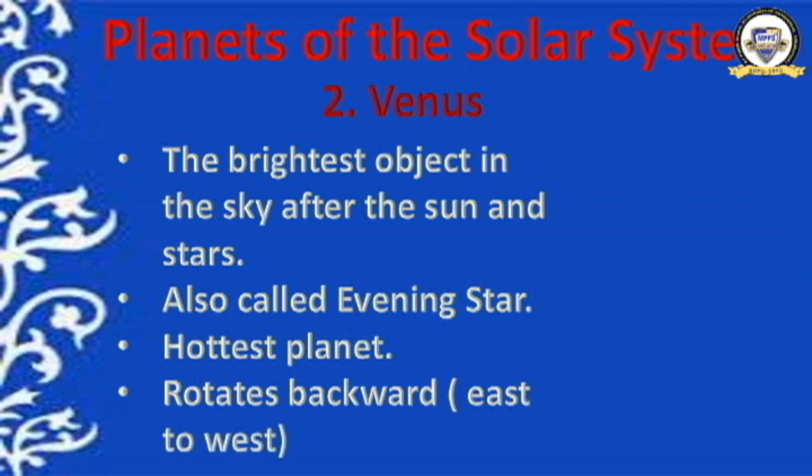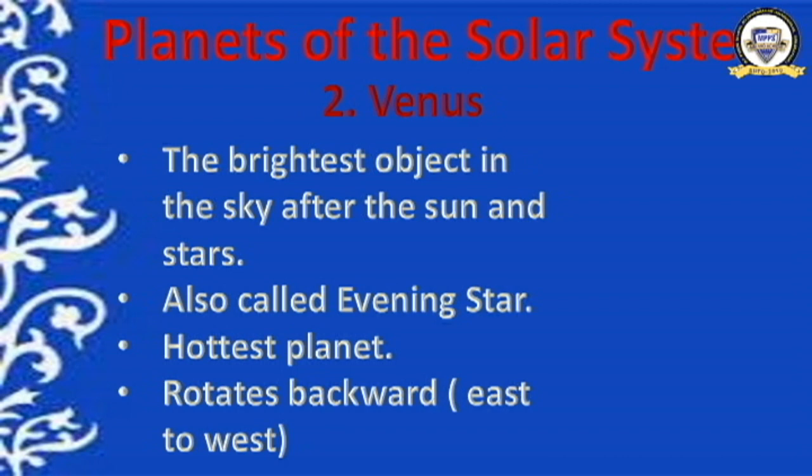It has a unique feature. What is that? It rotates backward. That is its uniqueness. Backward means east to west. All the planets are rotating from west to east, but Venus is the only planet which rotates backward, from east to west, and its day lasts for 243 Earth days, longer than its year, which lasts only 225 days.